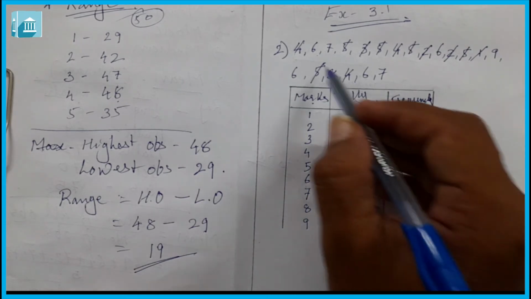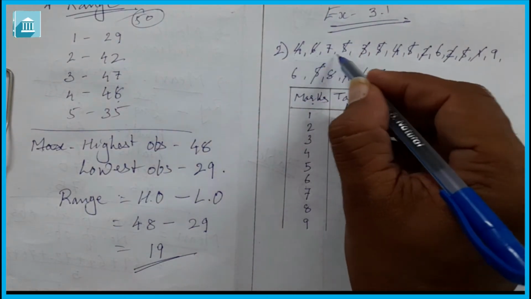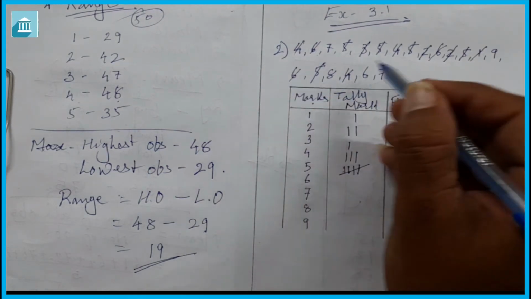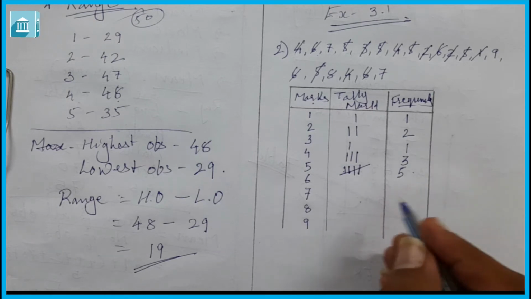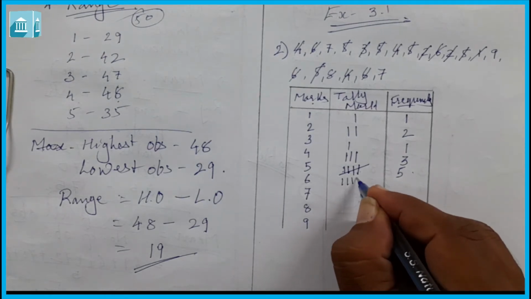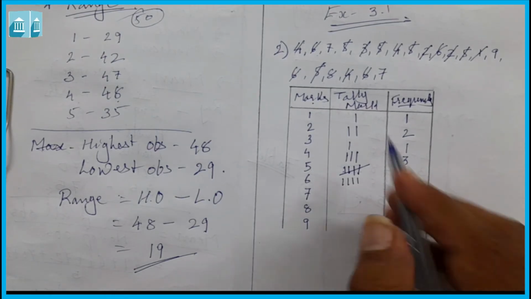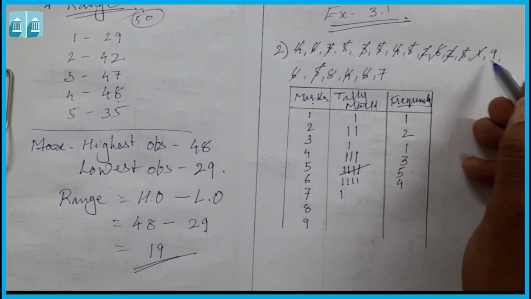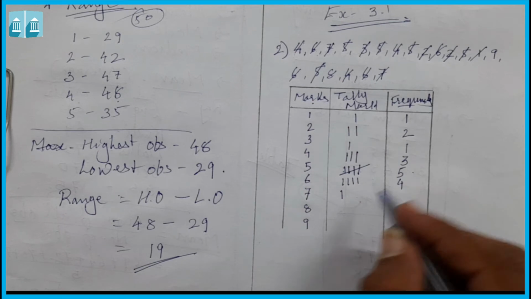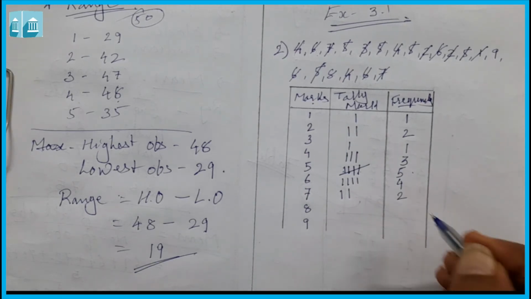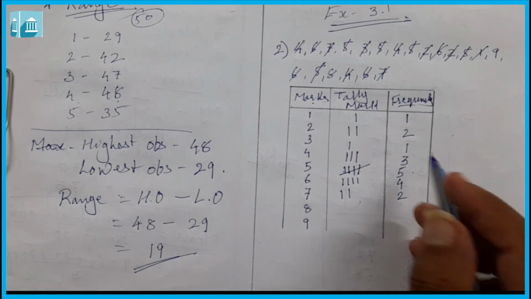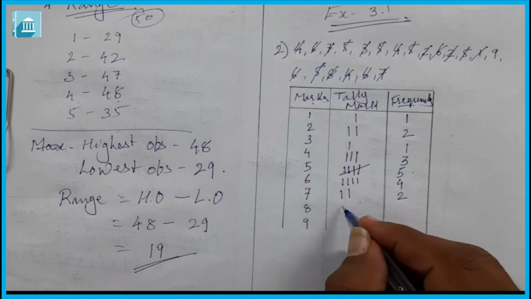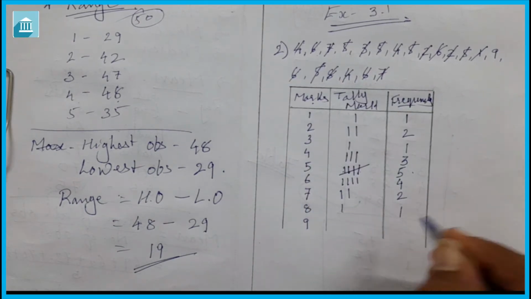Then 6. 1, 2, 3, 4 times. 6 is our 1, 2, 3, 4. So it is our 4 times. Then 7. 1. So we are going to write here 1 and 2. 7 is our 2 times. Then 8. Here it is nothing. 8 is our 1 time. Here we are going to write 1.